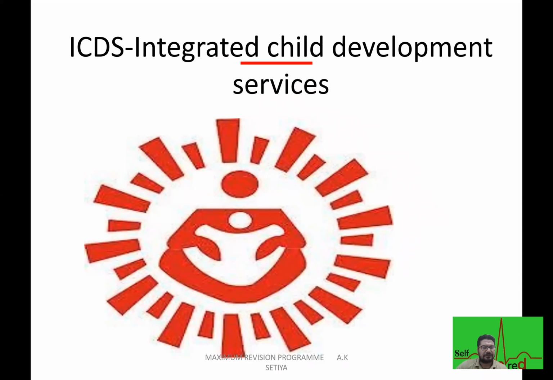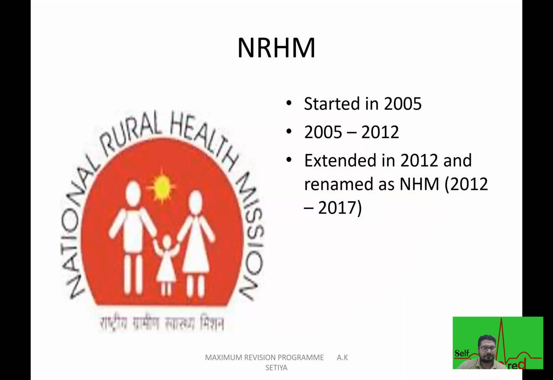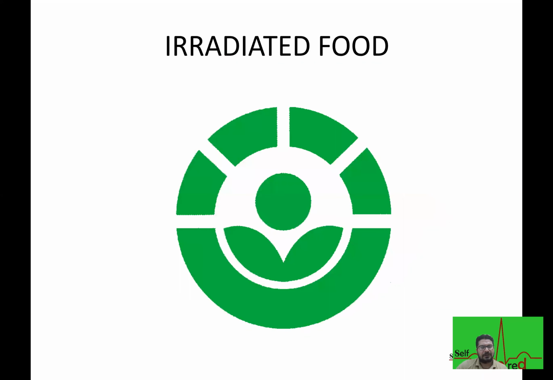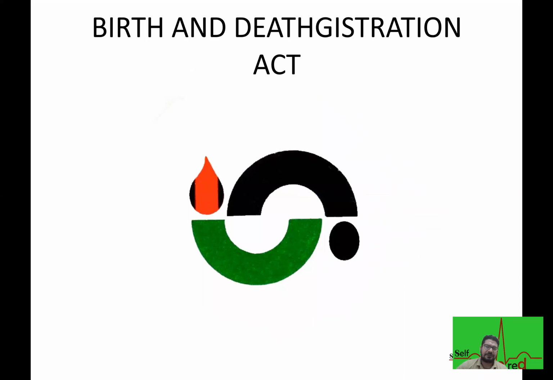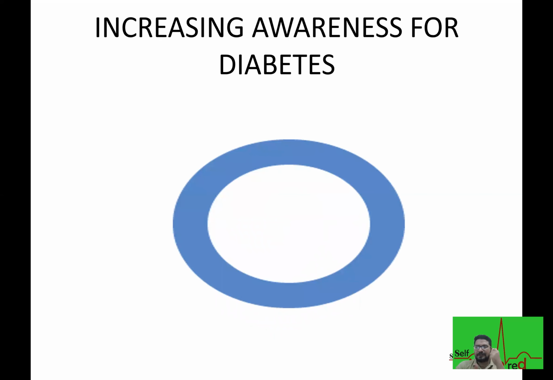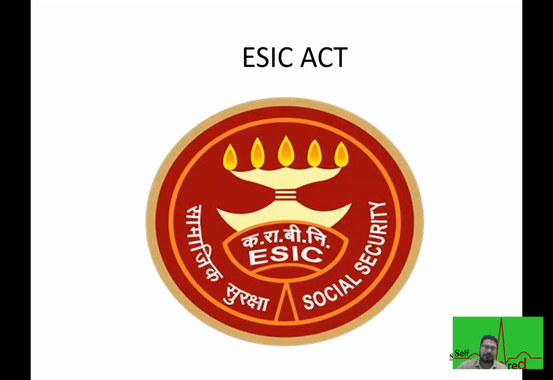Integrated Child Development Services, we call this ICDS, Integrated Child Development Services. National Rural Health Mission. This is the symbol of irradiated food. Then we have Ministry of Health and Family Welfare. Birth and Death Registration Act, symbol of Birth and Death Registration Act. And this logo is to increase awareness regarding diabetes. ESIC Act, the logo of ESIC Act.